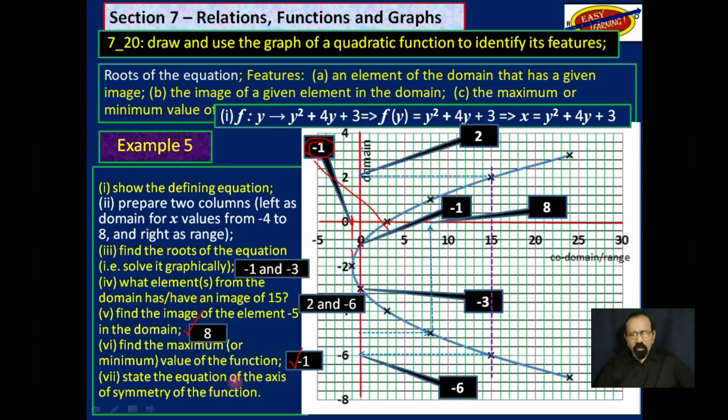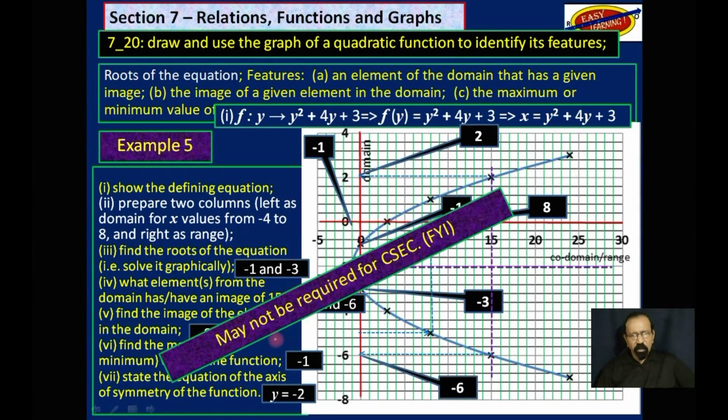Finally, we need to state the equation of the axis of symmetry of this function. Now, obviously, it will not be x is equal to something. Now it will be y is equal to something. And that will be where that lowest point of that graph falls. And which would be this axis here, which is y is equal to -2. This point here is -2 on the y-axis.